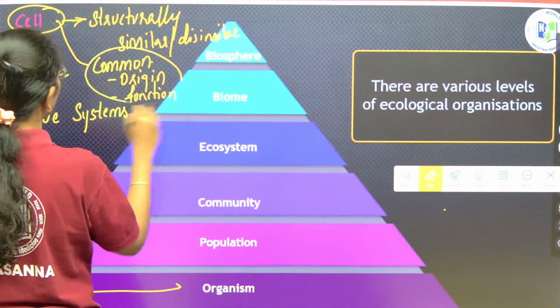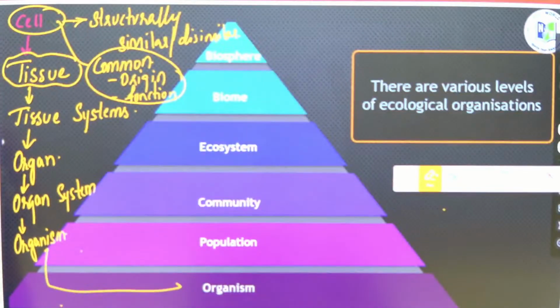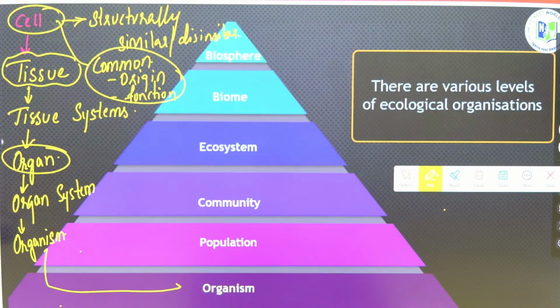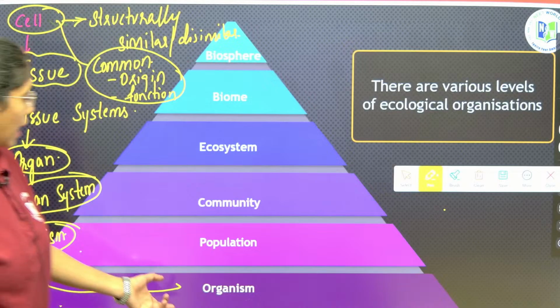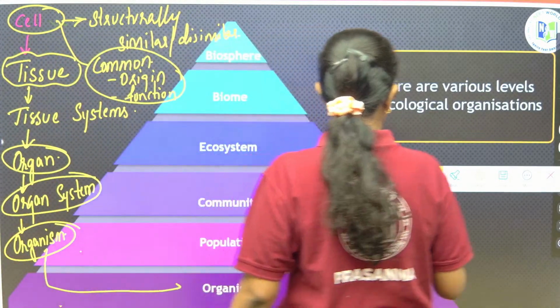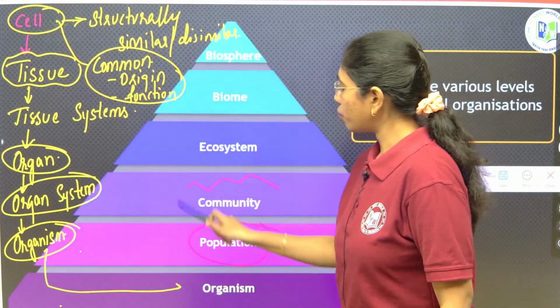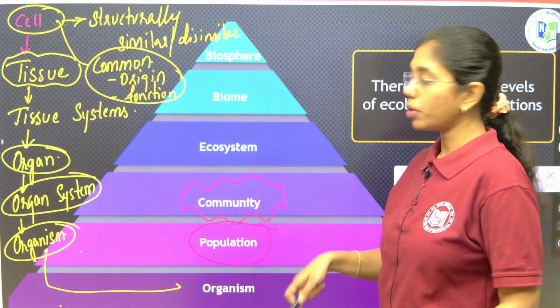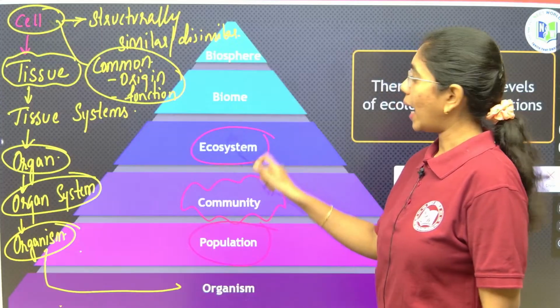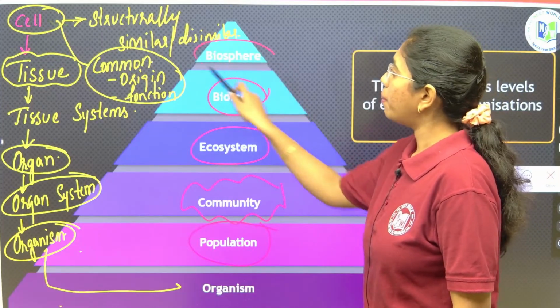Such cells will group up to form what? Tissue. A group of tissues will form up what? Tissue systems. A group of tissue systems is organized into an organ, and organs into an organ system, then to an organism. Here, a group of organisms will form a population, and different populations in a common habitat will form a community. Different communities will form an ecosystem and then a biome, lastly the biosphere.